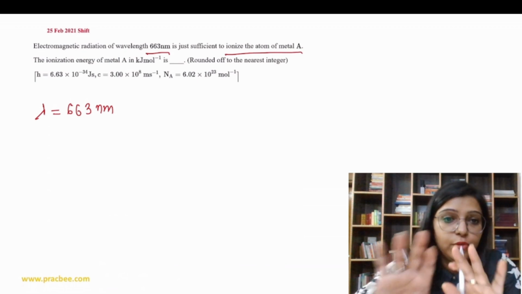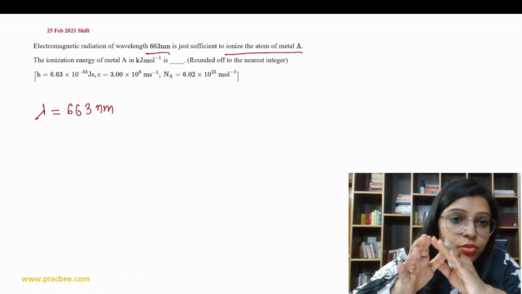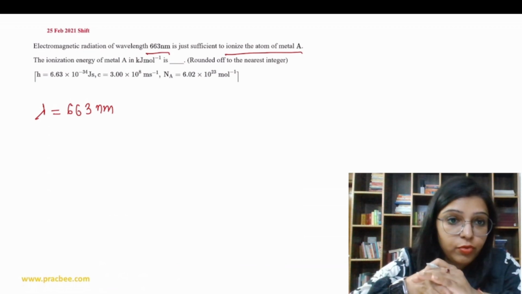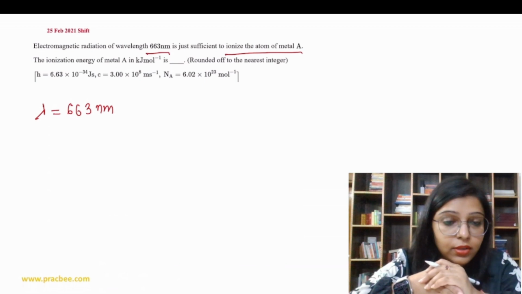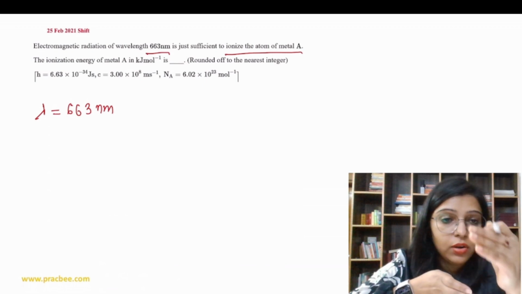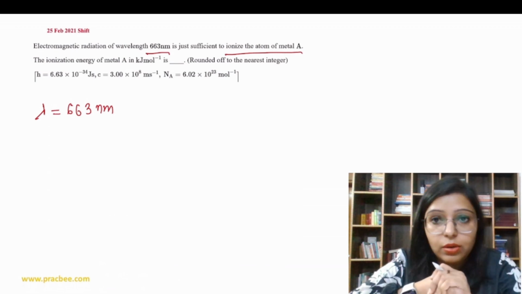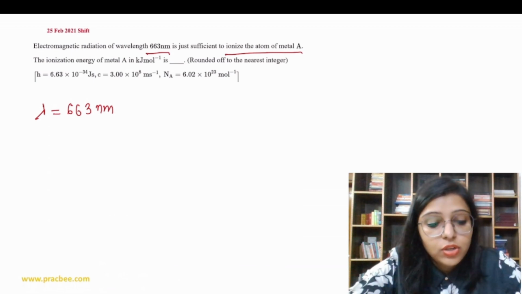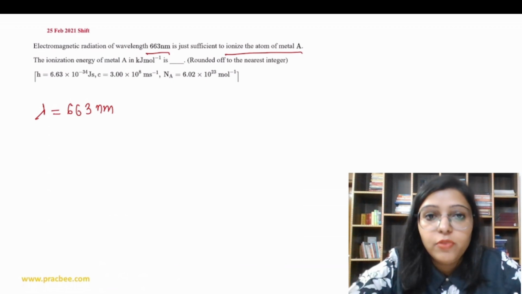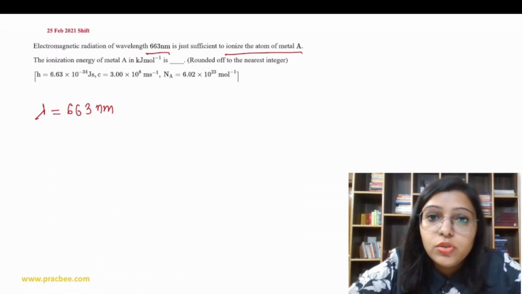For that we have to provide energy so that the electron can be removed from whichever state. Generally for ionization energy, the electron should be removed from the ground state. So it is just sufficient to ionize the atom of metal A, and the ionization energy of metal A in kilojoule per mole is asked.